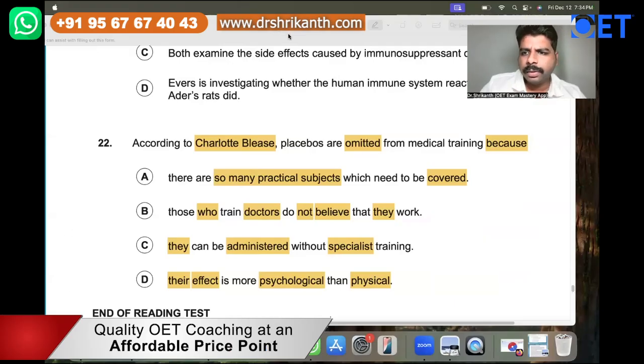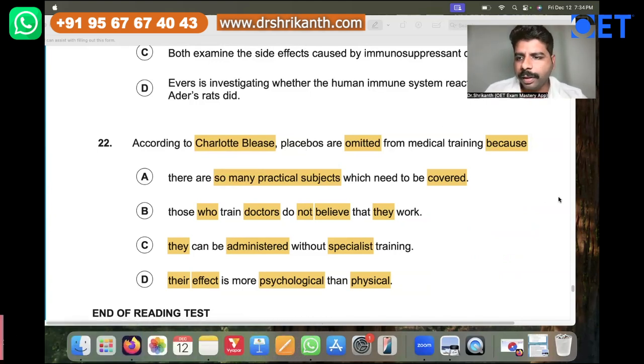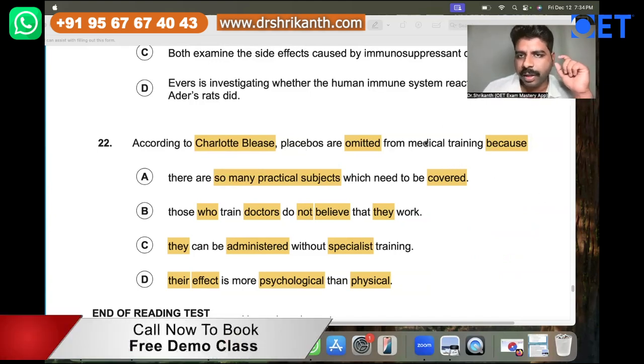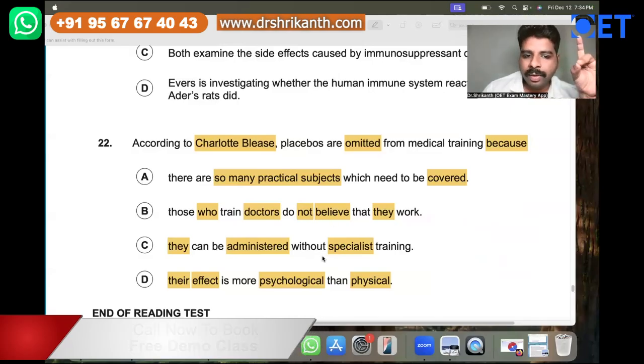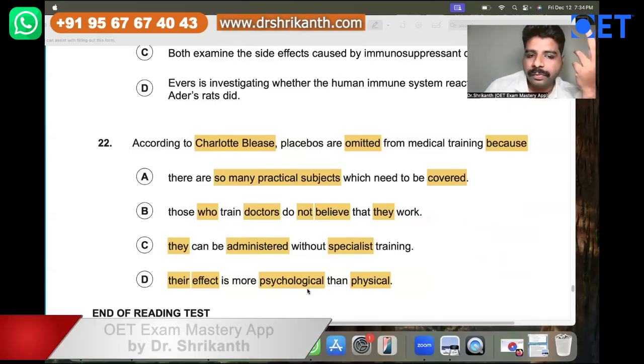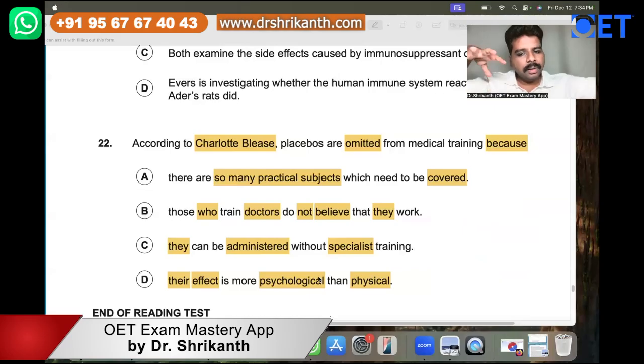Did anyone have anything to say? No, right? All right. So now let's take a look into the paragraph. We have comprehended the question: the reason why it has been omitted, subjects too many, professors don't believe in it, anyone can administer, psychological effect is more. Like this, comprehension and retention you have to do. There's a method to do it a little more quickly. Towards the end, if I have time, I'll tell you.